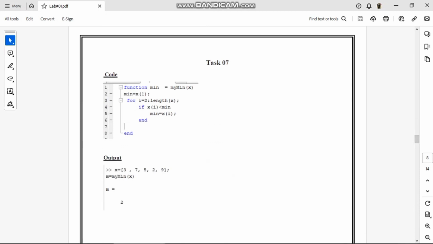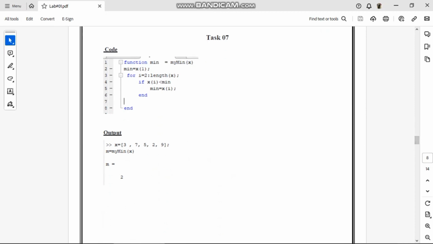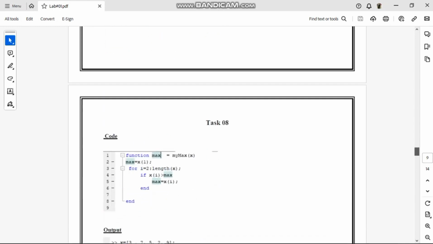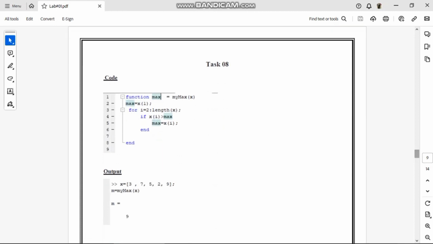Now moving on to task 7. In the code I have used a for loop to find the minimum. For i equal to 2, if x of i is less than the first digit, then the value will be stored in the minimum, and then the for loop ended. In the output, the array is given, for example x is equal to 3 7 5 2 9. Then I called my function, m is equal to mymin(x), and the output has shown me m is equal